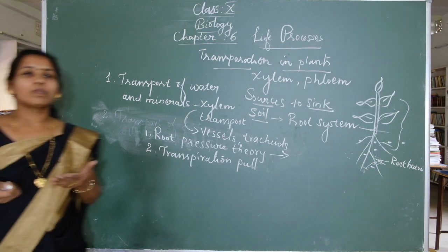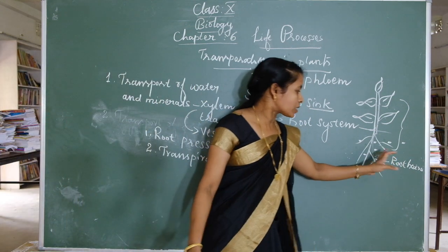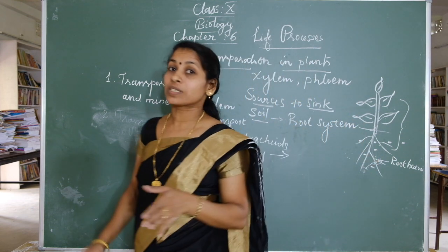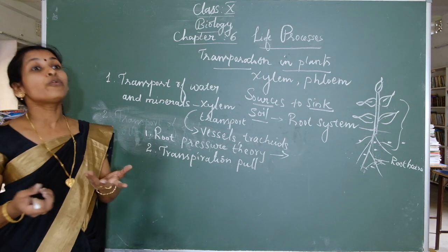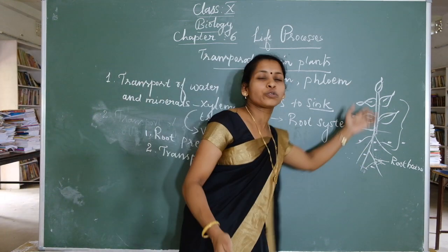Then in small plants it is easy to move. This root pressure is enough. But in large plants this root pressure is not enough. Then how is it possible? How do the minerals and water move from here to here?